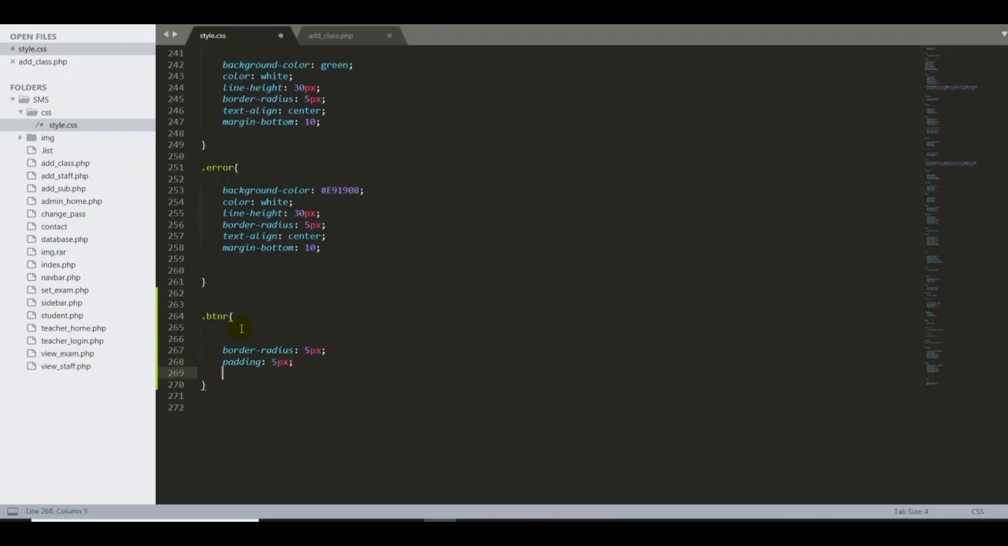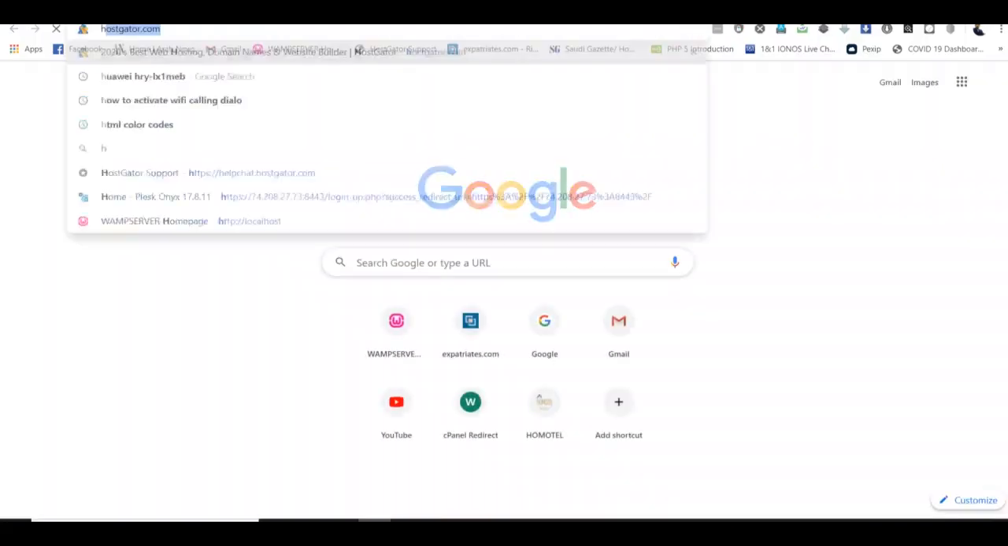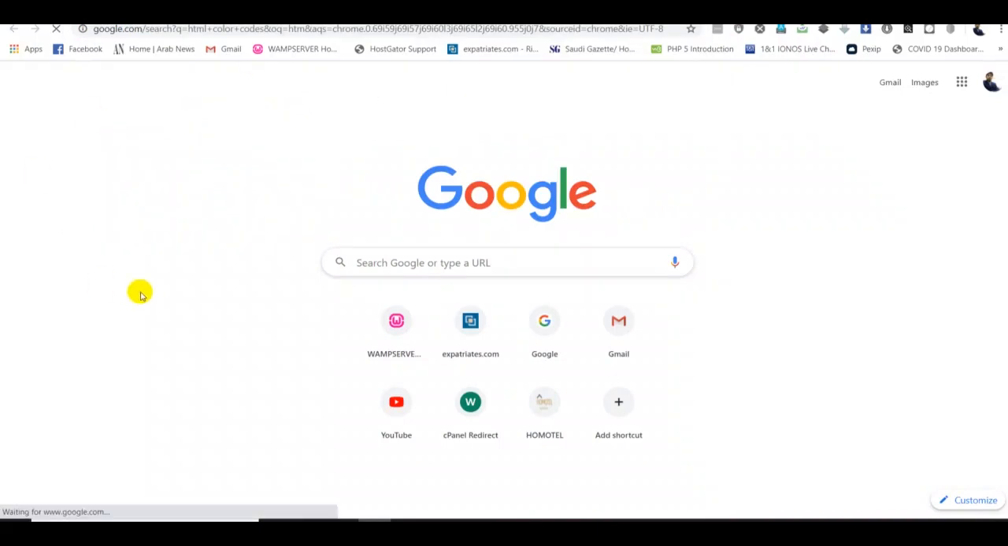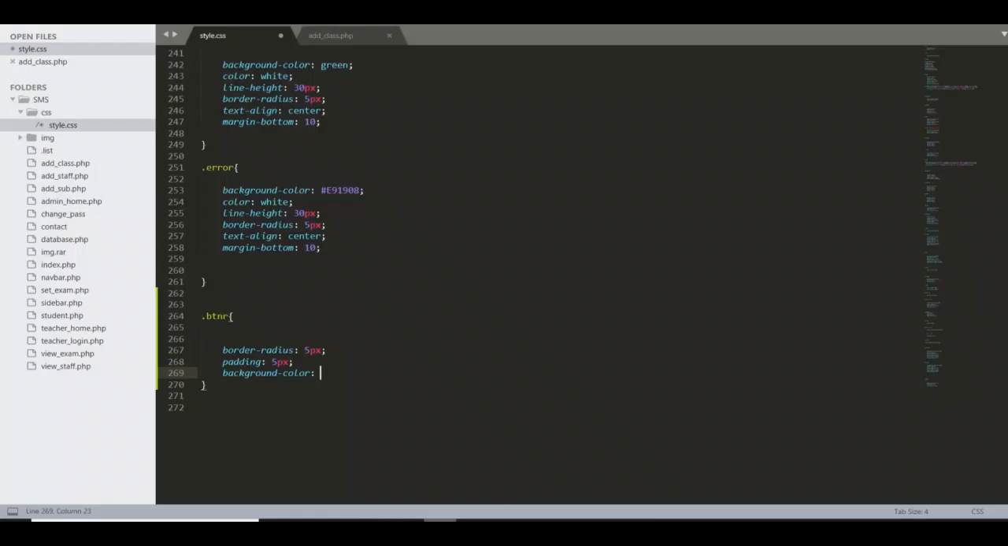Okay, then the background for the button. For the background, if you go back here to the HTML color codes, we can pick one color from the codes. Okay, I can put this color. Copy, then go back to my editor and paste it over here, semicolon. Then after that we put the color for the font. I'm putting the white color. That's good for me.